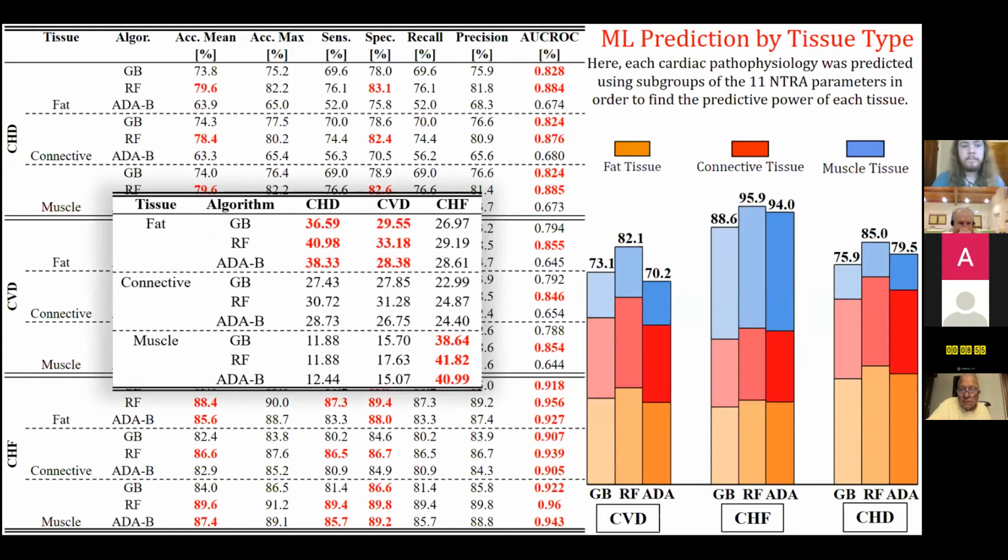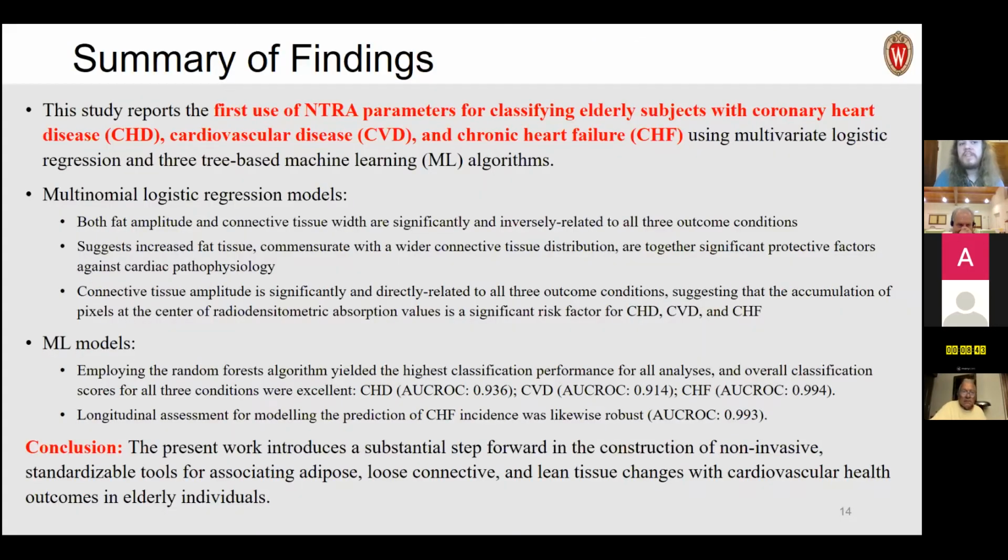So for example, the fat tissue was dominant in predicting CHD and CVD, whereas lean muscle was more reliant in the CHF model. And this altogether is kind of the first time we've used these parameters in a machine learning and classical statistics approach as a comparison towards the prediction of cardiovascular pathophysiology.